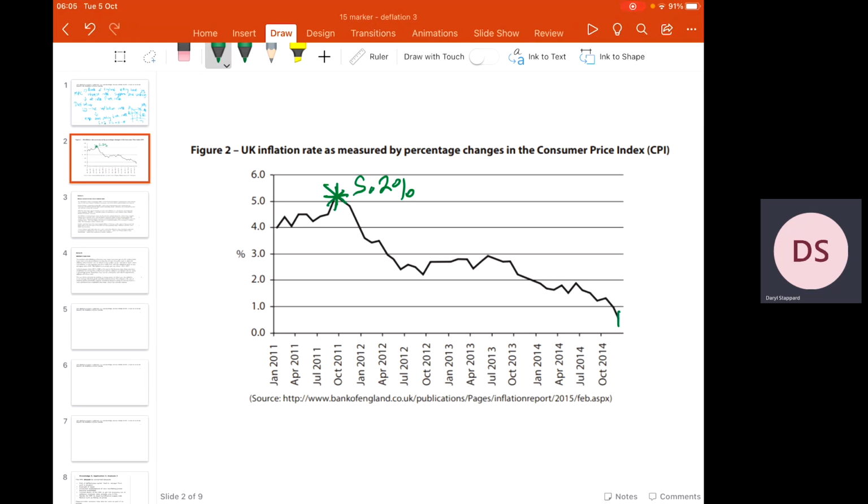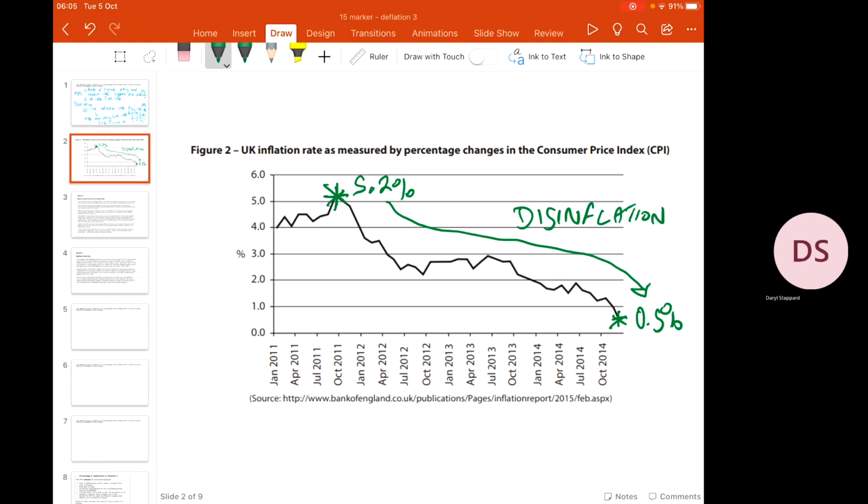By the end of that time period, it fell to the low of roughly 0.5%. Now, it's worth remembering, everyone, that this is not deflation. This is disinflation in the economy. So we haven't got a fall in price levels, we've got a fall in the rate of inflation. So the growth in price levels are now starting to fall.